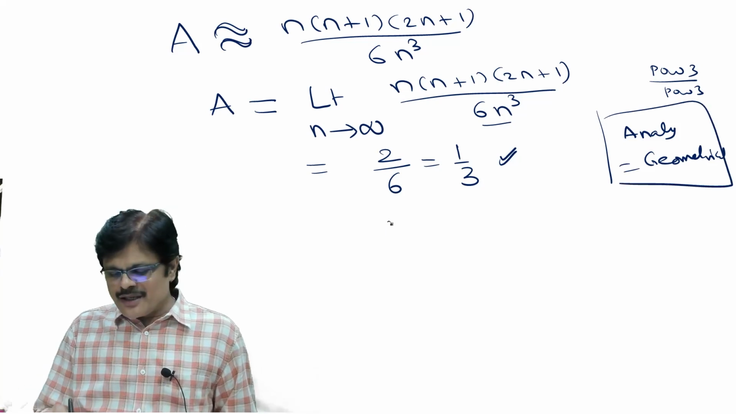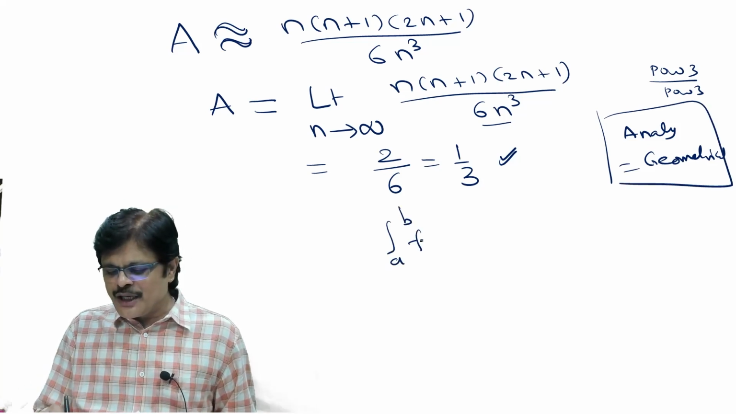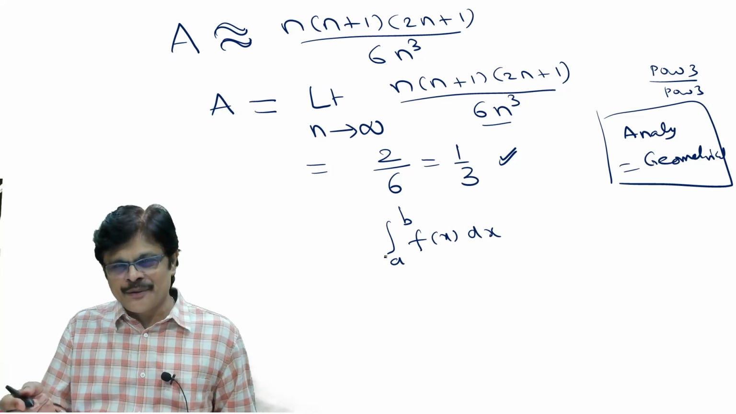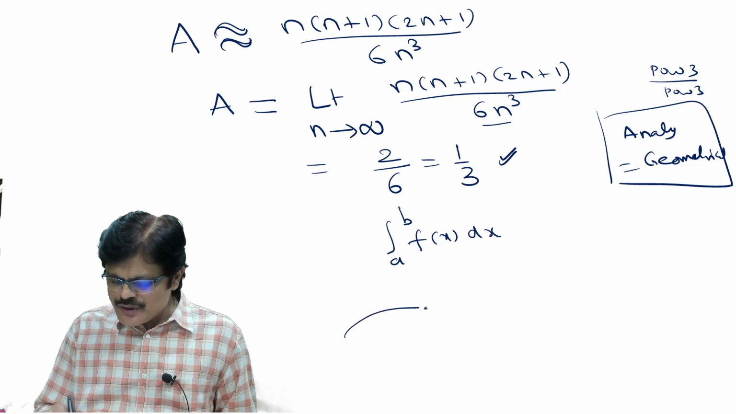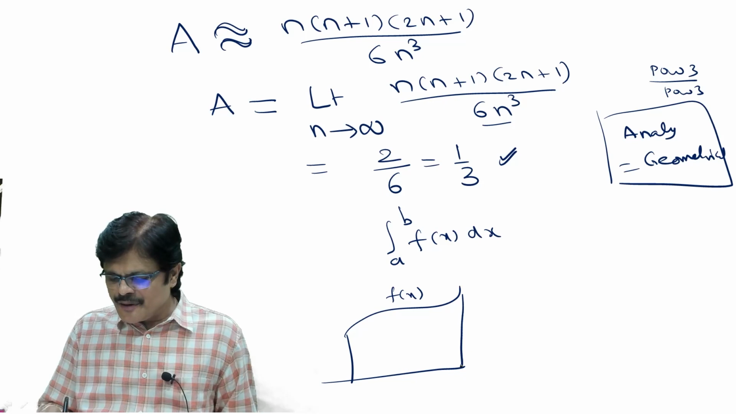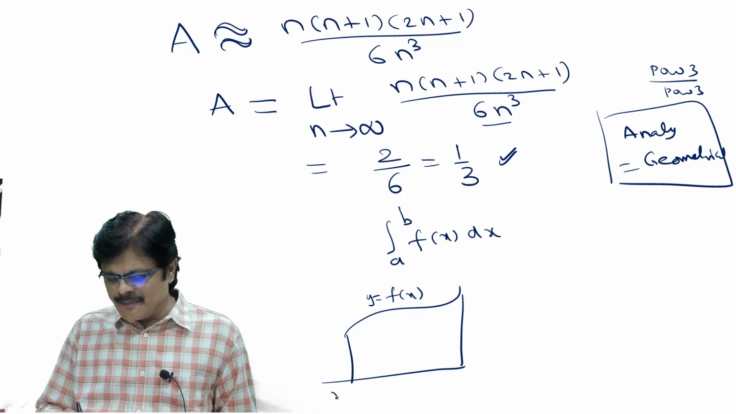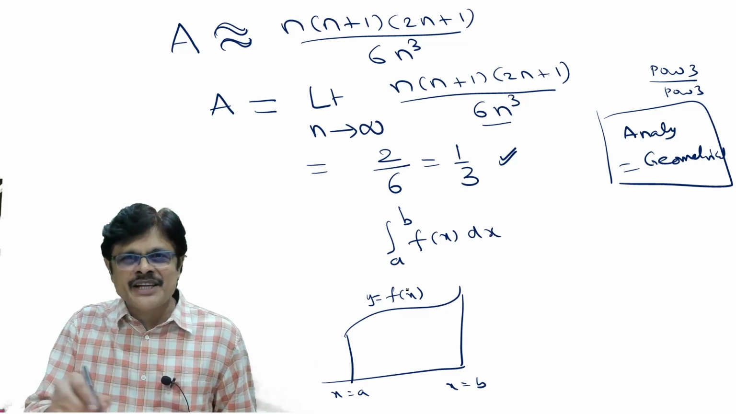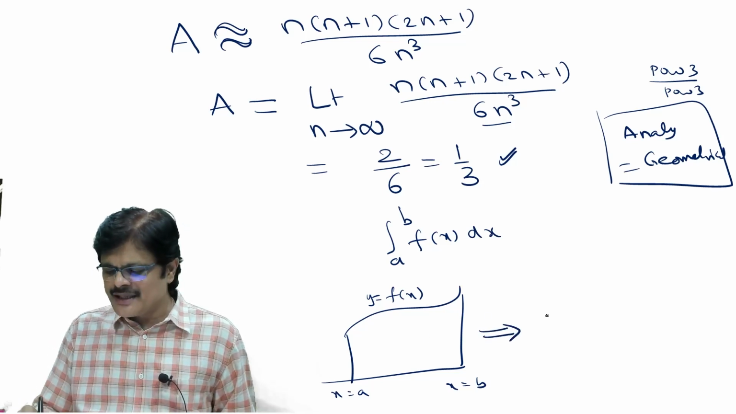So next time onwards, if you want to find integral a to b f(x) dx, you can find it as area under the curve. Or suppose this is f(x) and he asks you to find area under the curve y equals f(x) from x equals a to x equals b. Instead of finding this area by this summation method, you can just do it by this integration method.